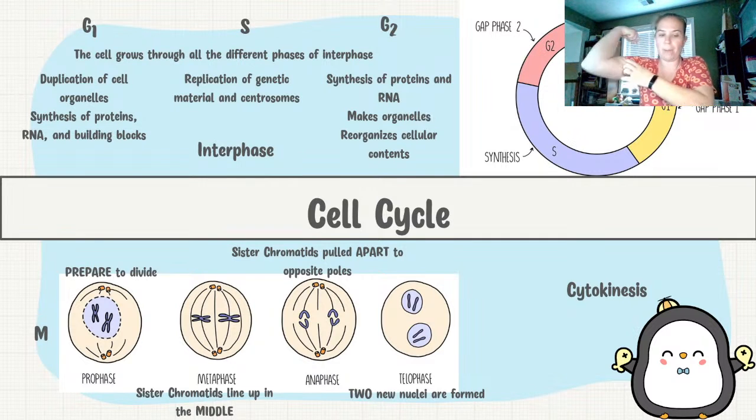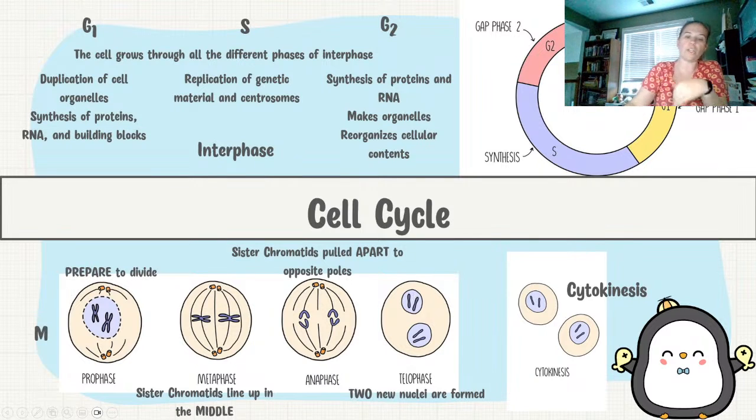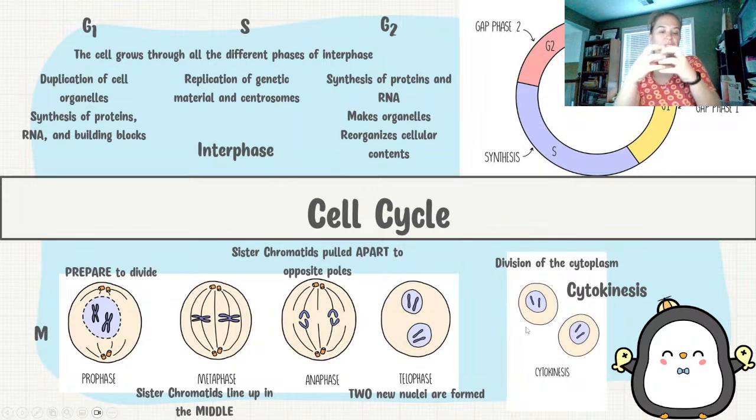And so that happens with muscle cells. That's why they're multinucleated, because they have this mitosis that takes place without their cytokinesis. And the cytokinesis is going to be the last part where we're going to actually see the cytoplasm separating. So we divide the cytoplasm, and that forms our two new cells.